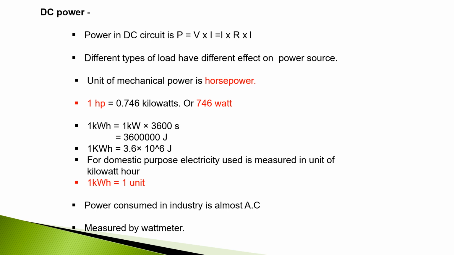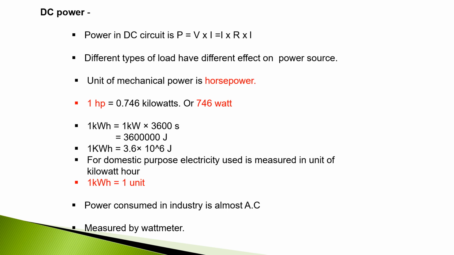Here 1 kilowatt hour can be written as 3.6 into 10 to the power 6 joule. For domestic purposes, electricity used is measured in unit of kilowatt hour. 1 kilowatt hour is equal to 1 unit.